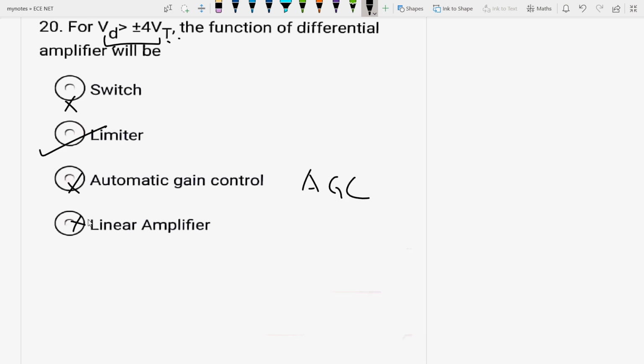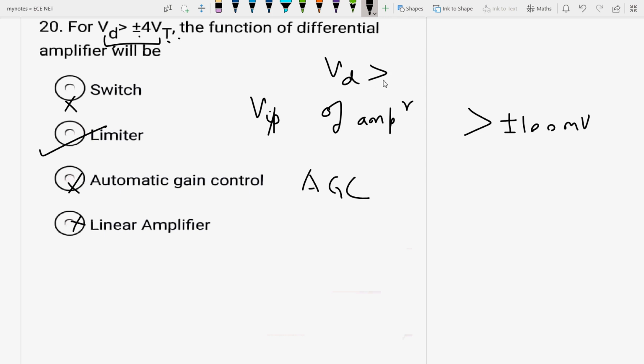At this condition the input voltage of the amplifier is greater than plus minus 100 millivolt, and therefore it acts as a limiter. Under this condition, when VD is greater than plus minus 4 VT, the differential amplifier will act as a limiter, because the input voltage of the amplifier is greater than or equal to plus minus 100 millivolt.